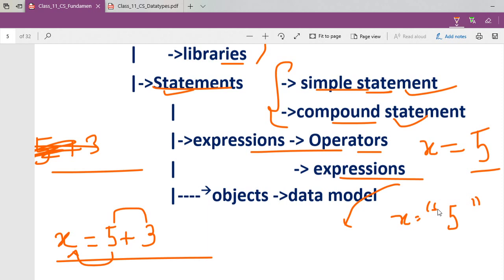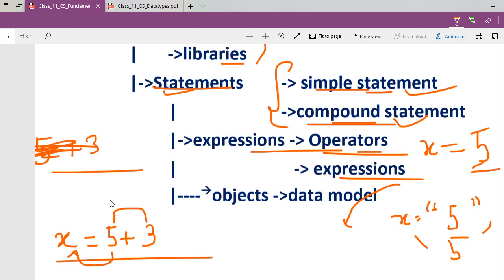So here what the difference is, double quote. As a programmer you should know that characters and strings are always enclosed inside double quote or single quote. It can take this one also, 5 in single quote also. So they are characters. Understand? They are strings. What are strings? Strings are collection of characters in the form of a word. And this x equal to 5, you see, this 5 is a numeric value.